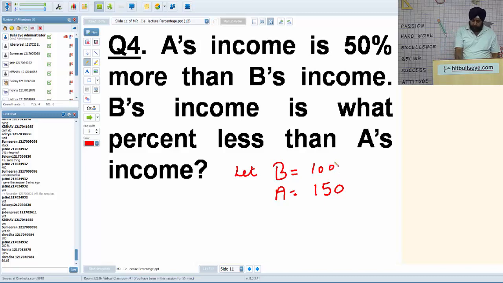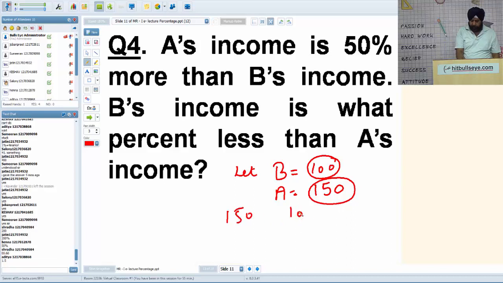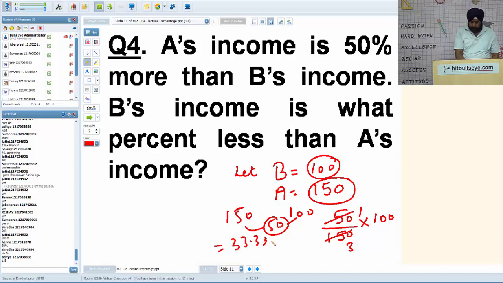In absolute terms, we ask 100 is how much less than 150? If there are two numbers 150 and 100, 100 is 50 less than 150. So 50 on what? 150. So it's 1 by 3 into 100. It's 33.33%.